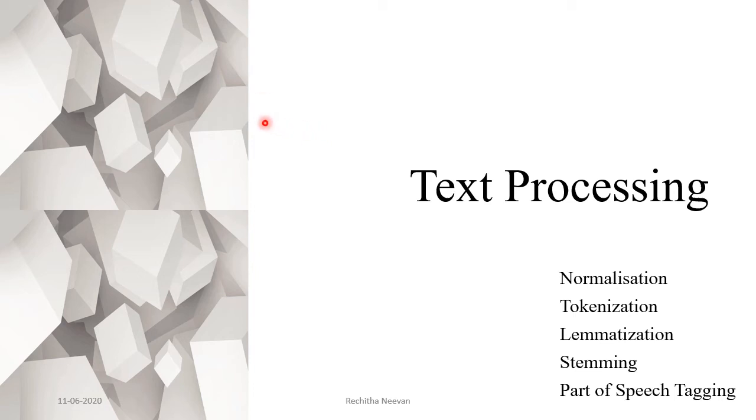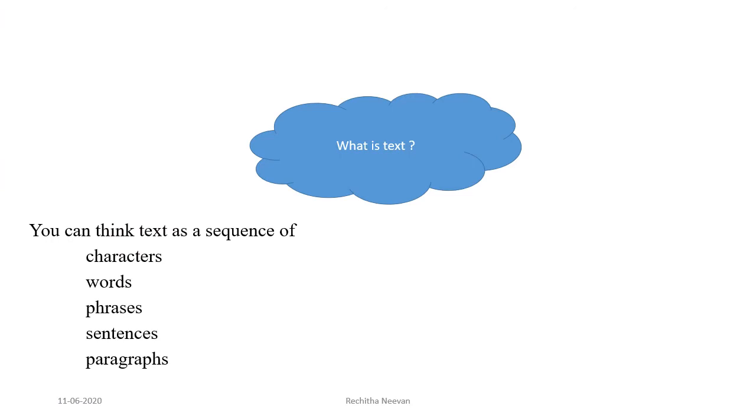In order to perform natural language applications, we have to perform various text processing to make our data fit for application. Various pre-processing that we are performing on text are normalization, tokenization, lemmatization, stemming, part-of-speech tagging. What is text? We can consider text as a sequence of characters, words, phrases, sentences, and paragraphs. In order to analyze this text, we have to extract the features in the text.